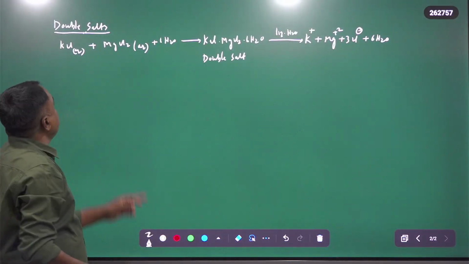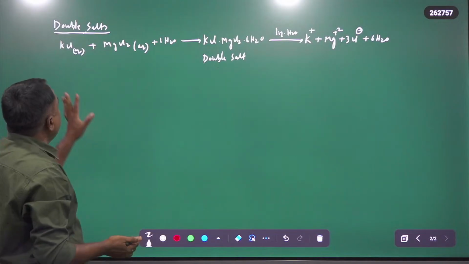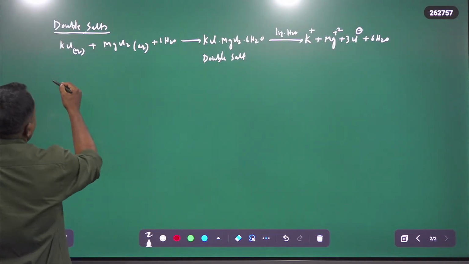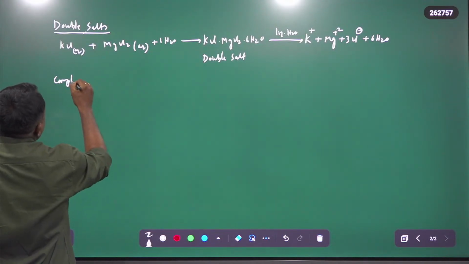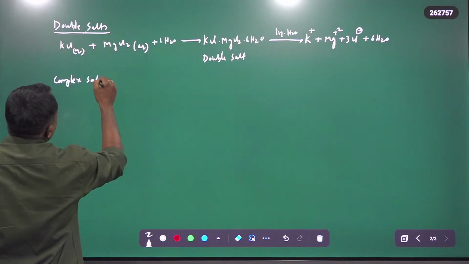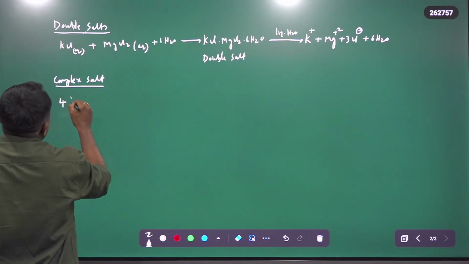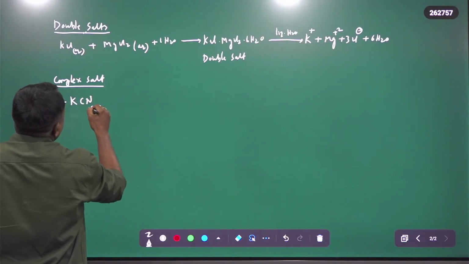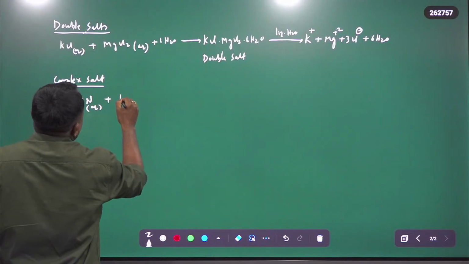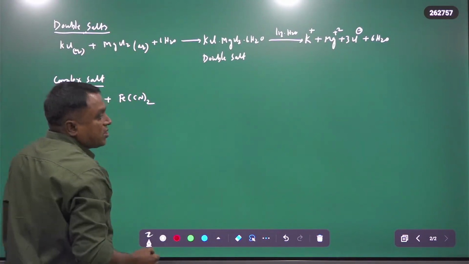Now we can define double salts. And the other one is the complex salt. Suppose you take 4 moles of potassium cyanide aqueous solution plus Fe(CN)2, the ferrous cyanide.